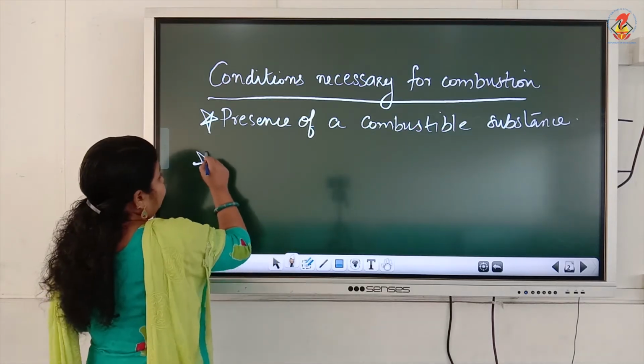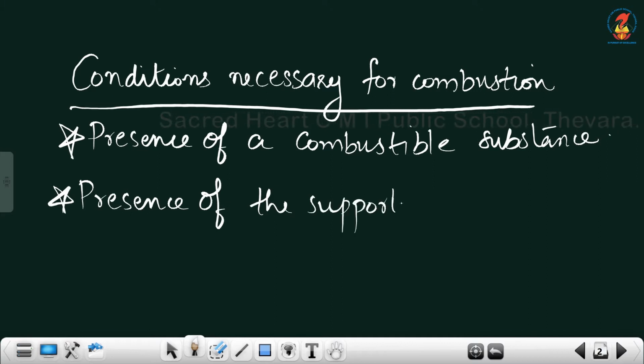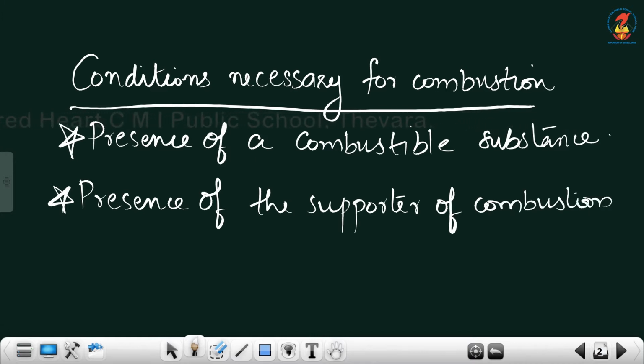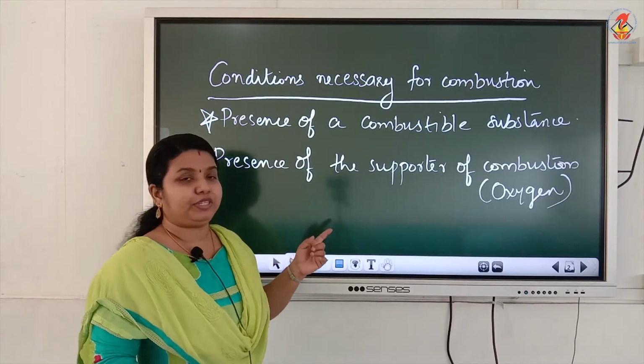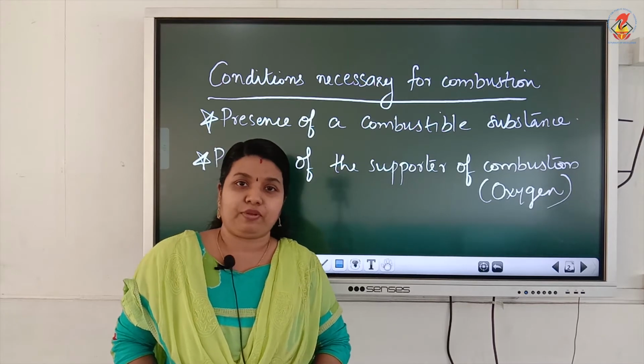Now, what is the second condition? Presence of the supporter of combustion. What is that? The supporter of combustion? That is oxygen. Presence of oxygen. Combustion takes place in presence of oxygen. Combustion will not take place in the absence of oxygen.